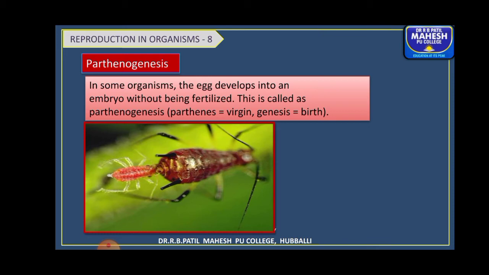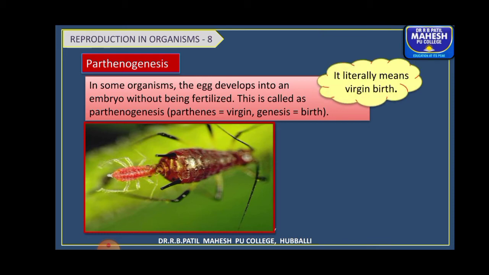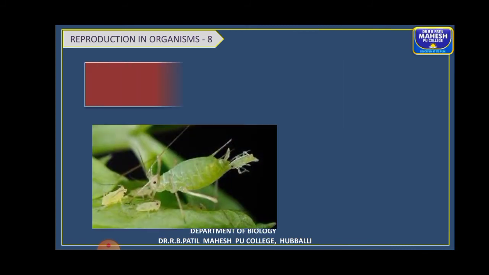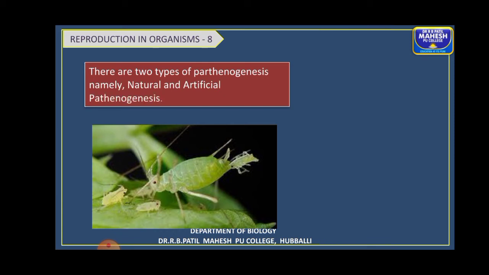Okay, so this was discovered for the first time in animals by scientist Charles Bonnet in 1745. Right. Mainly, there are two types of parthenogenesis. One is said to be natural and the other one is artificial.